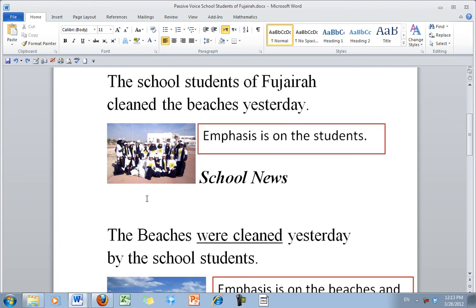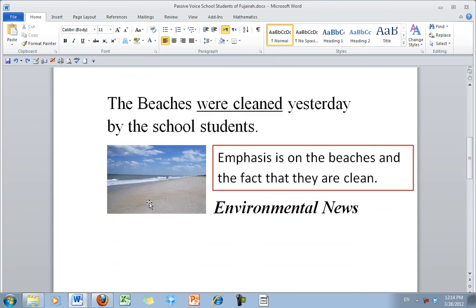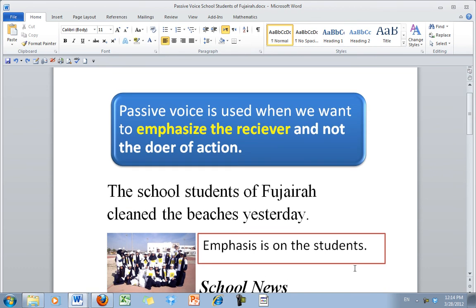So quick review: here the emphasis is on the students. Look at the picture. Wow, everything is about them, the school students of Fujairah. So when we want to emphasize the doer of the action, then we use active voice. When we want to emphasize the receiver of the action, the beaches, then we use passive voice. Okay, thank you very much.